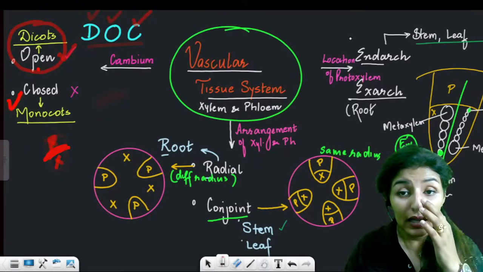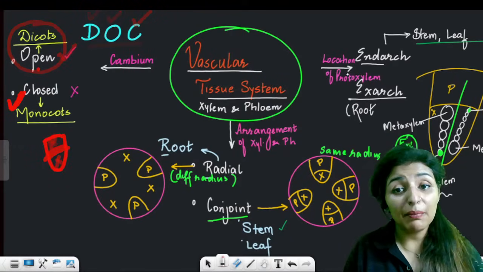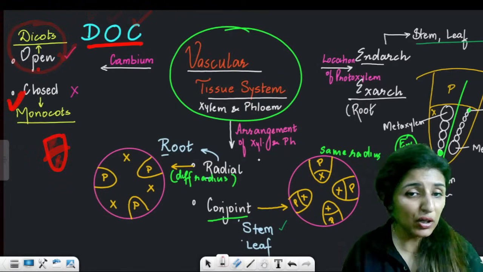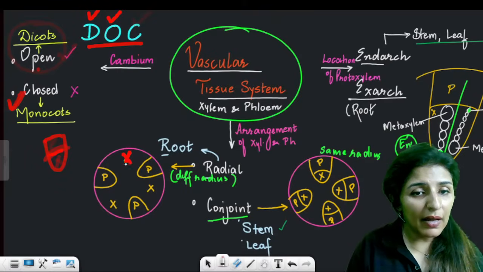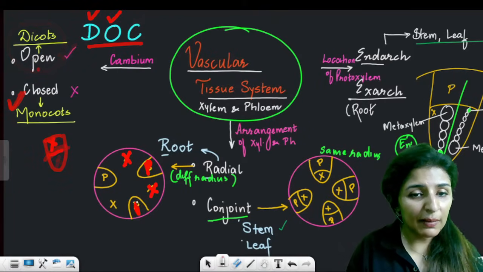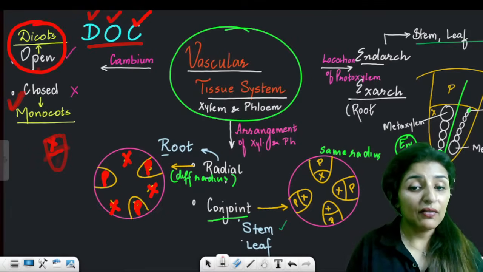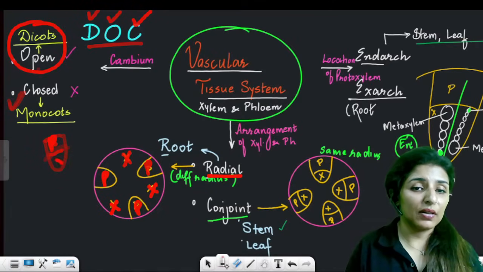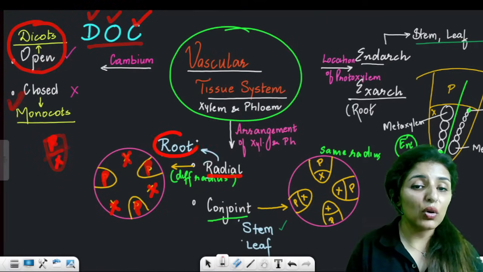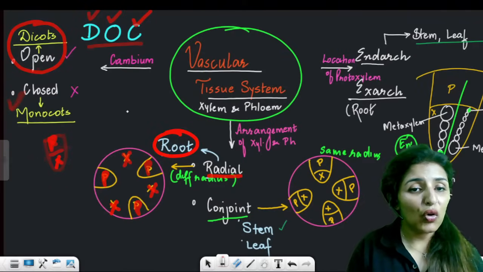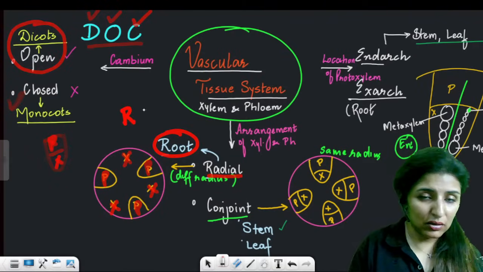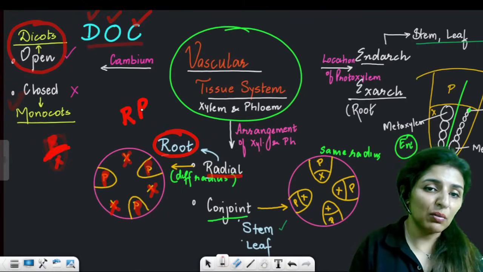Now, on the basis of arrangement of xylem and phloem, if xylem and phloem are present in alternate patches like this, we call this radial arrangement. Radial arrangement is always seen in roots. So for our NEET preparation, we have to remember RR.